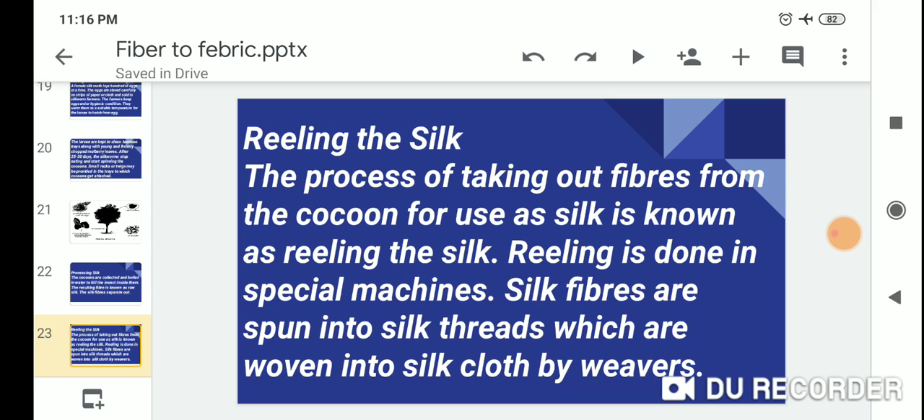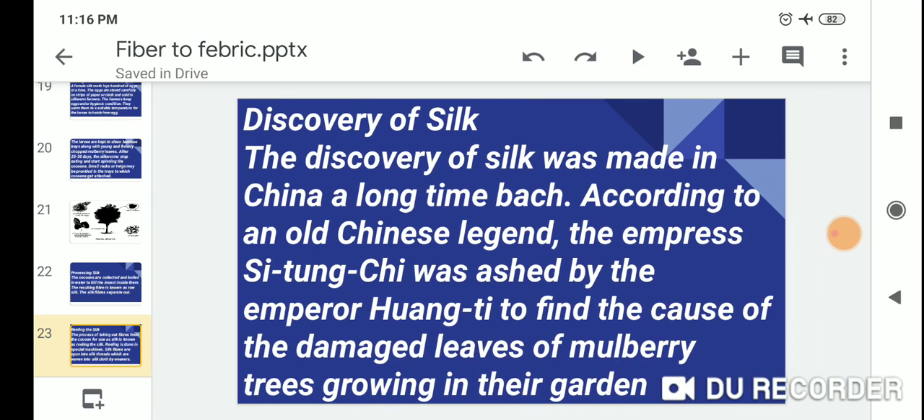So, dear students, reeling the silk is the process of taking out fiber from the cocoon for use as silk. Reeling is done in a special machine. Silk fibers are spun into silk thread, which is woven into silk cloth by weavers.